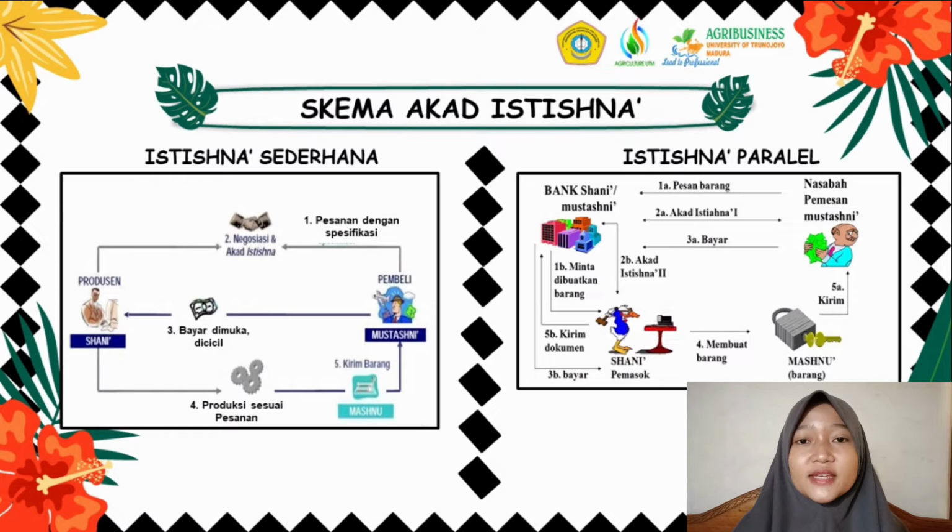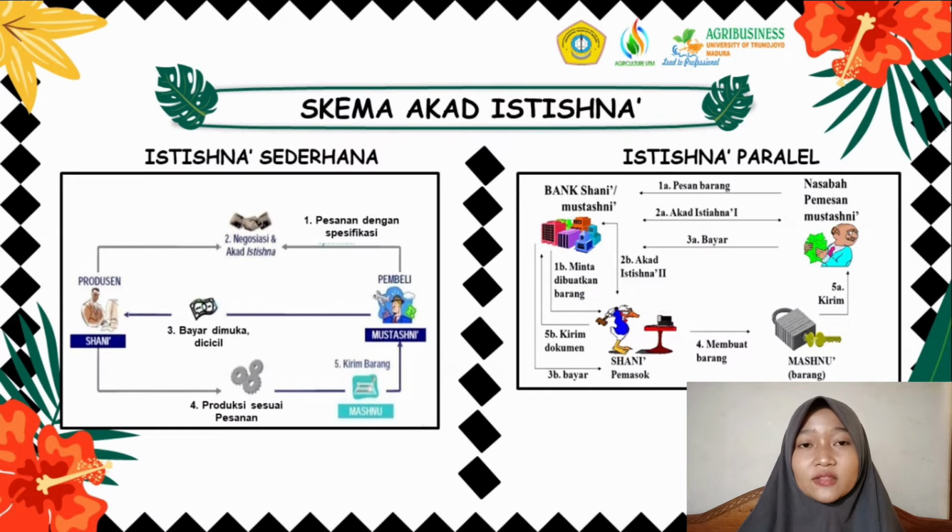The picture above is an istisna contract scheme where the Islamic bank is positioned as the seller. In this case, the customer orders goods according to specification from the bank. When agreed, the bank orders the goods from the manufacturer. While the goods are being made, the customer pays money to the bank by paying an advance, in installments, or at the end. When the goods are finished, the goods are sent directly to the customer.